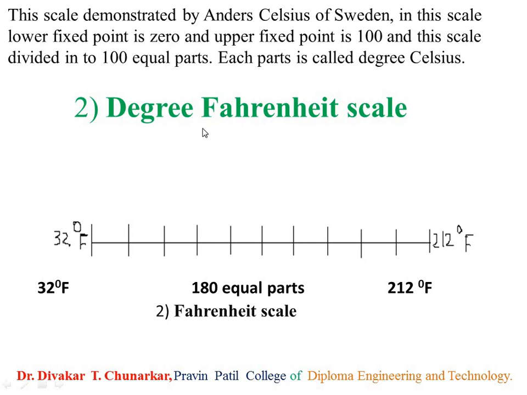Again, I repeat this definition. The lower point of the scale is 32 degree Fahrenheit, and the upper point of the scale is 212 degree Fahrenheit, and the scale is divided in 180 equal parts. So the scale is called the degree Fahrenheit scale, and that is denoted by degree F. This is the symbol of Fahrenheit.